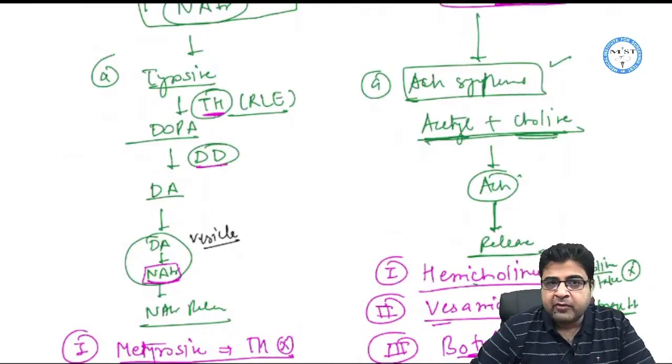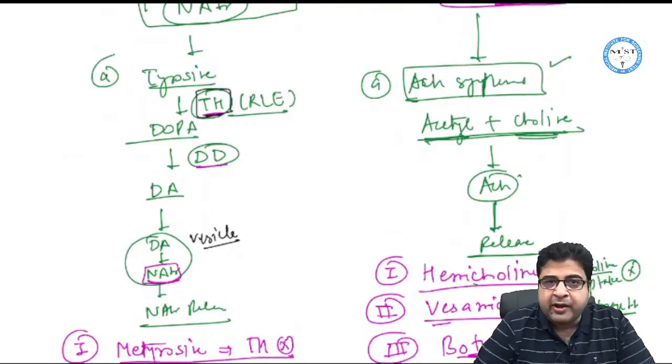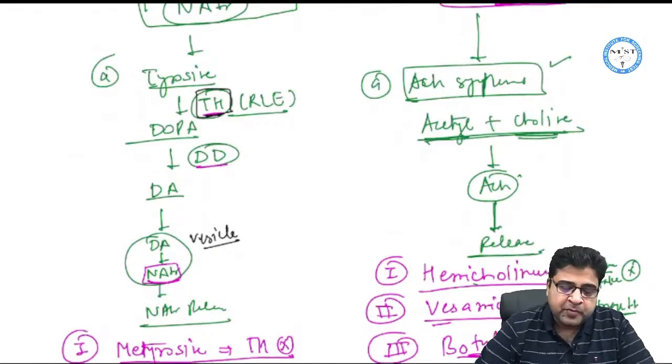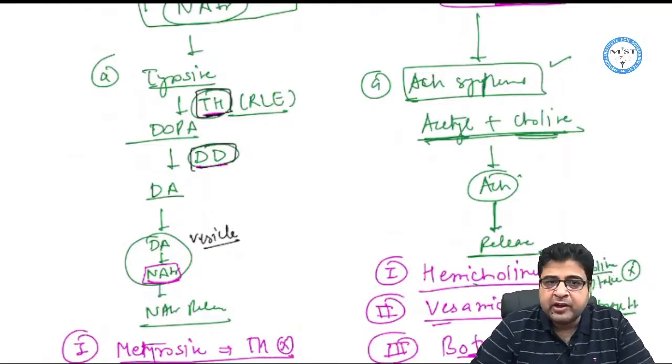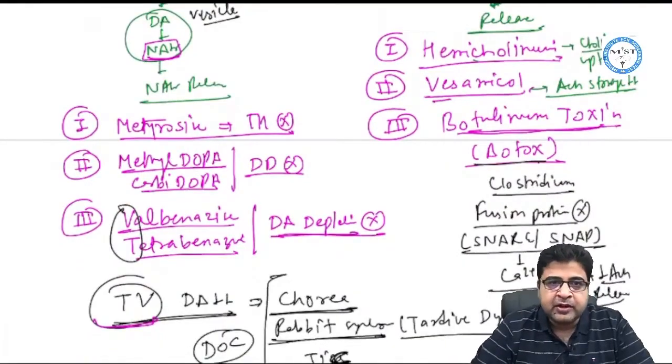Two enzymes are required for this conversion. One is known as TH. TH stands for tyrosine hydroxylase, which is the rate limiting enzyme in the conversion of tyrosine to DOPA. The second enzyme is DOPA decarboxylase, which is required for the conversion of DOPA to dopamine. Now we have some drugs which will act on this pathway, just like the acetylcholine pathway.